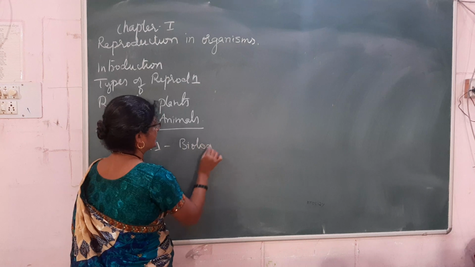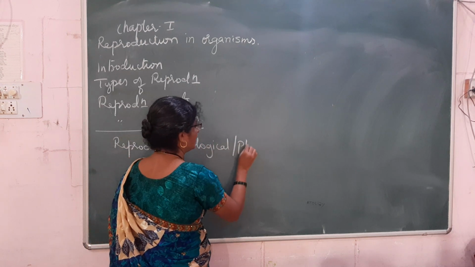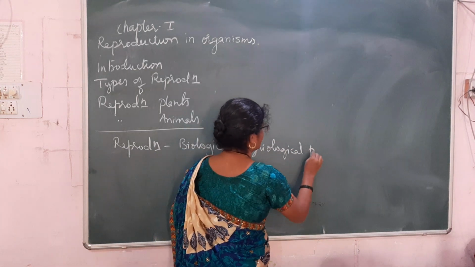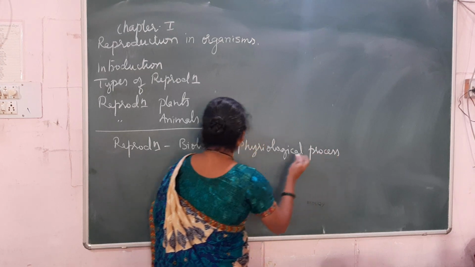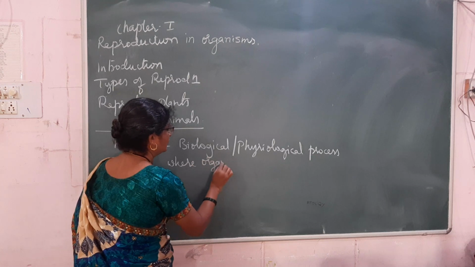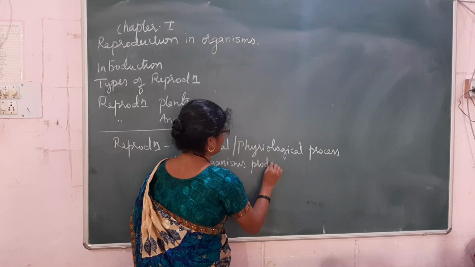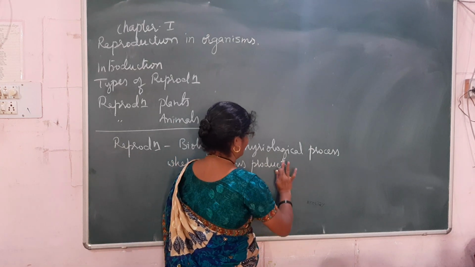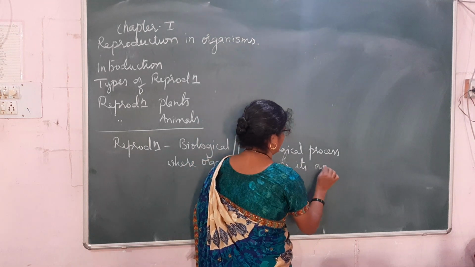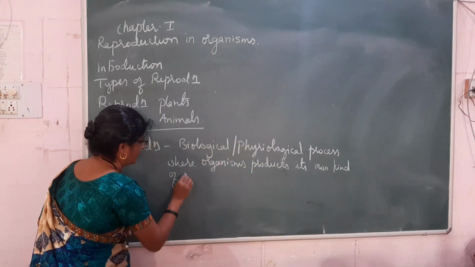You can say biological or physiological process where organisms produce their own kind of progenies.